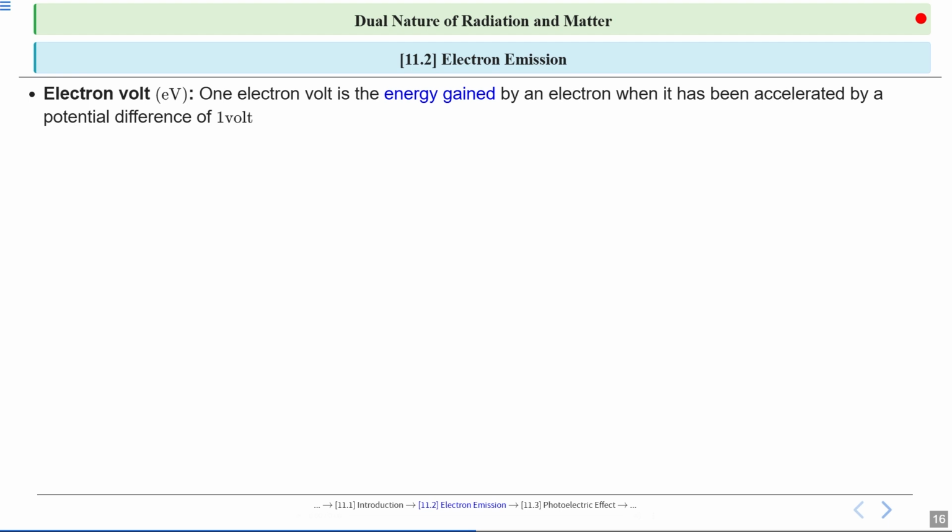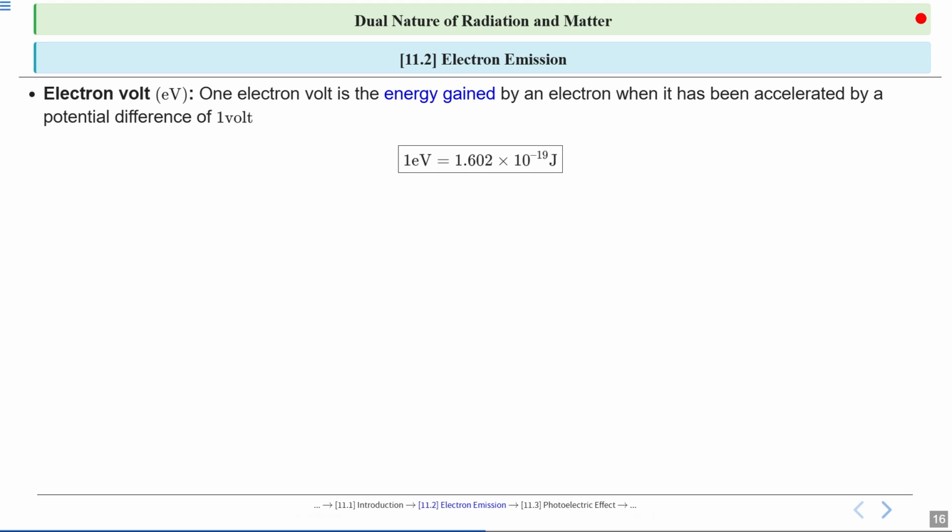Let's examine what an electron volt, or eV, is. In physics, an electron volt is a unit of energy. Specifically, it's the amount of energy an electron gains when it moves through a potential difference of 1 volt. Emphasize that this is a very small amount of energy, but it's very useful when dealing with atomic and subatomic particles.